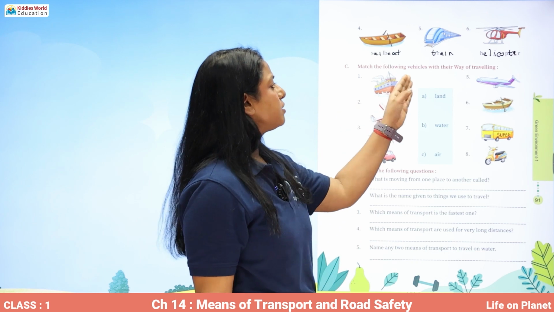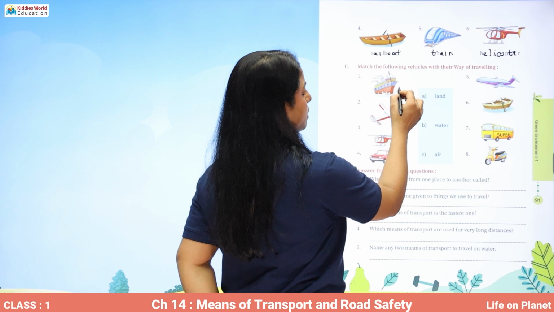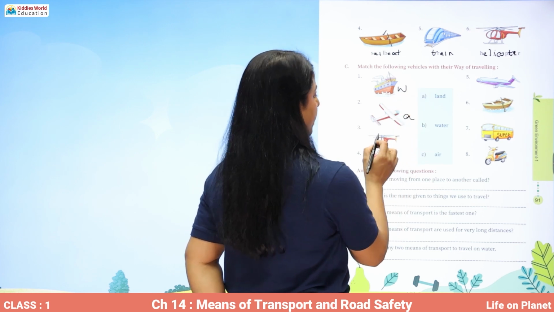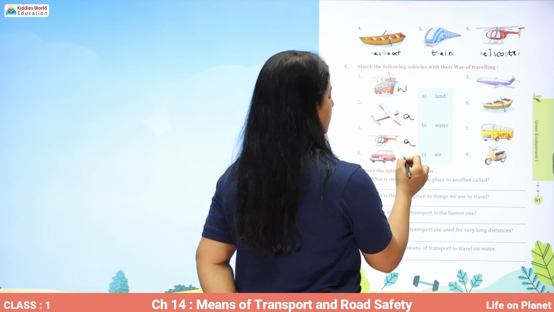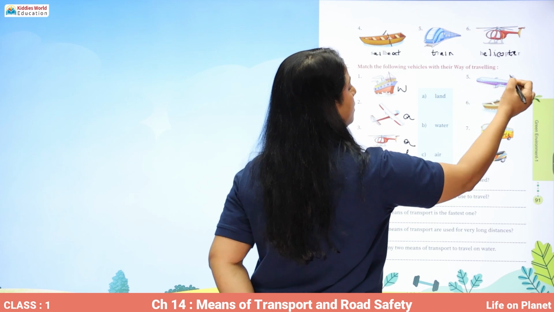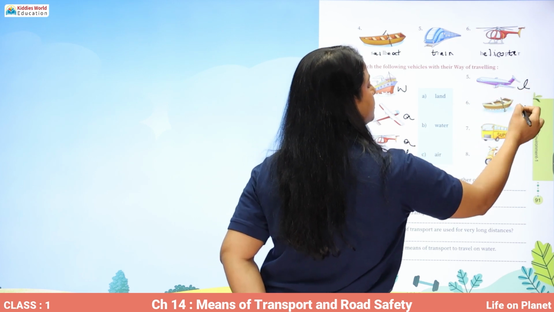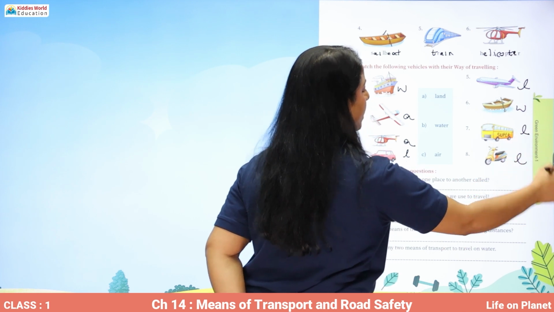Now you have to match the following vehicles with their way of traveling. Ship is a water transport. Jet is an air transport. Helicopter is an air transport. Car is a land transport. Aeroplane is a land transport. Sailboat is a water transport. Bus is a land, and scooter is also land transport.